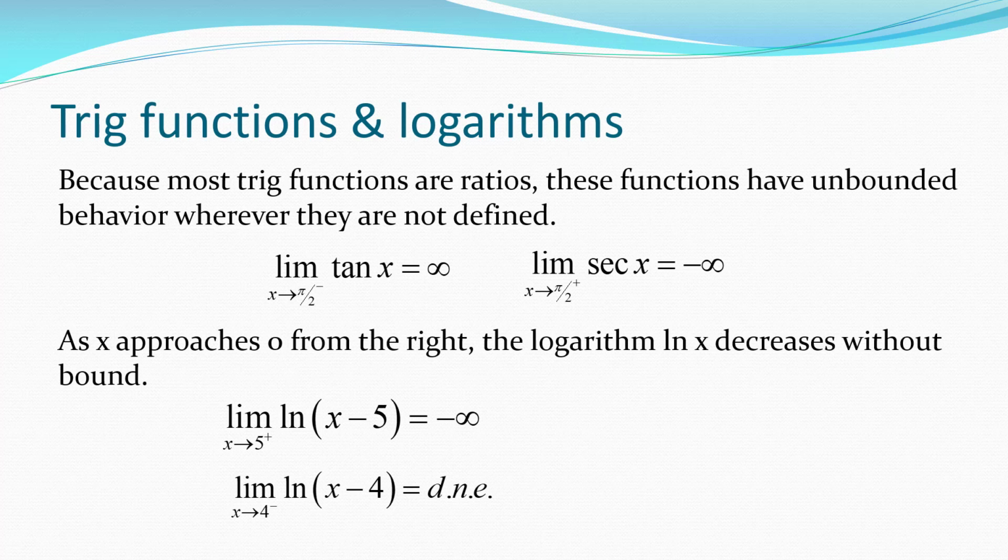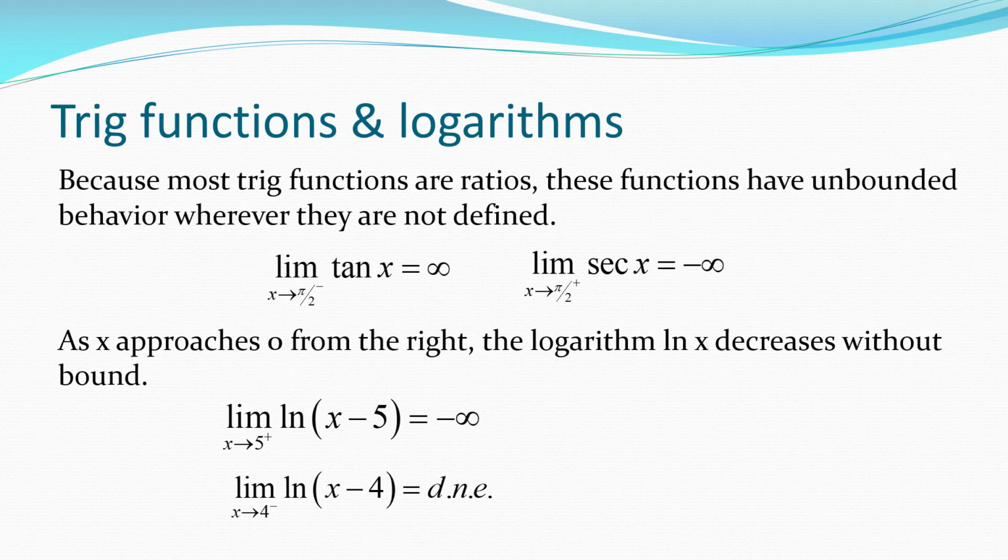On the other hand, though, if you take the limit of the natural log of x minus 4 as x approaches 4 from the left, then it's true that as x approaches 4 from the left, x minus 4 approaches 0. But it approaches it from the left. It's actually always negative, and the natural log doesn't exist for those values. So since there are no function values, you can't say anything about the limit. There are no values to worry about. So in that case, you can only say it does not exist.